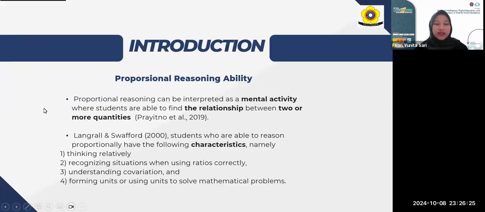Proportional reasoning ability. Proportional reasoning can be interpreted as a mental activity where students are able to find the relationship between two or more quantities.